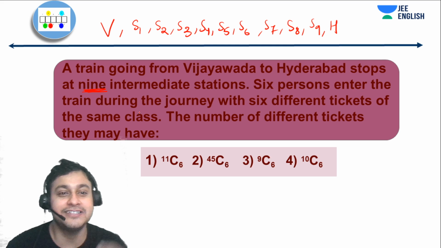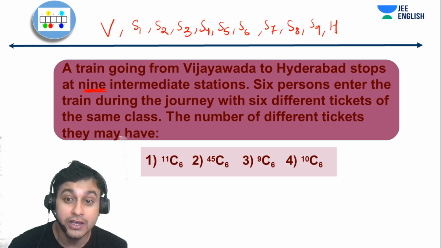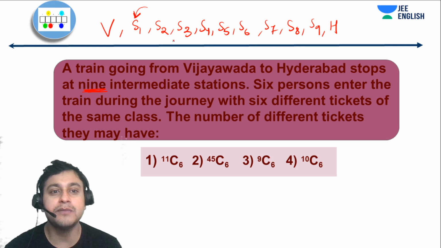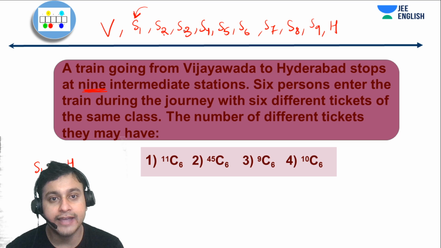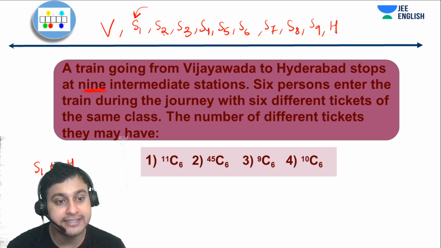So 6 persons enter the train during the journey, and with 6, read the question carefully. If you're not understanding, read it again. Now what we can have is the guys will enter at least from S1, right? So the scenario starts from here. They might have tickets from S1 to Hyderabad, or S1 to S2, S1 to S3. So we have 9 different ways of having the tickets, right? So 9 distinct tickets can be there.